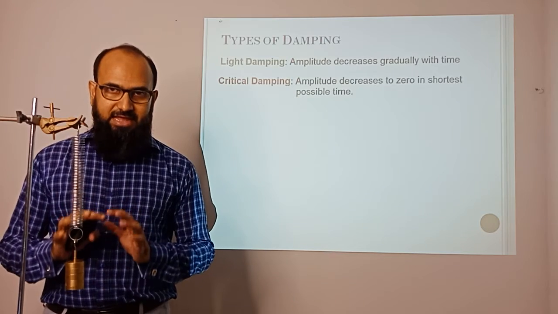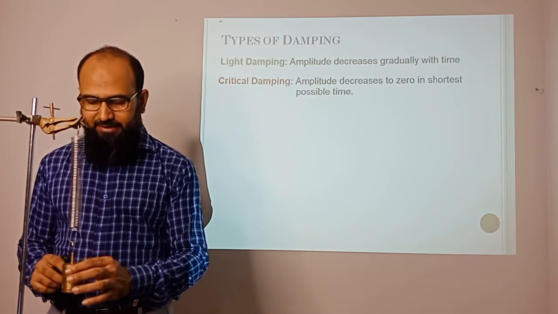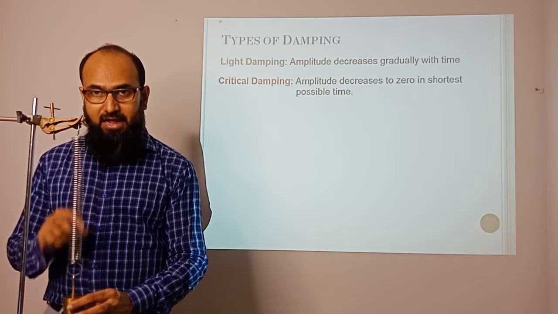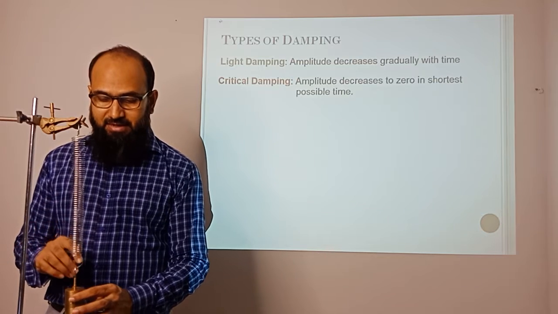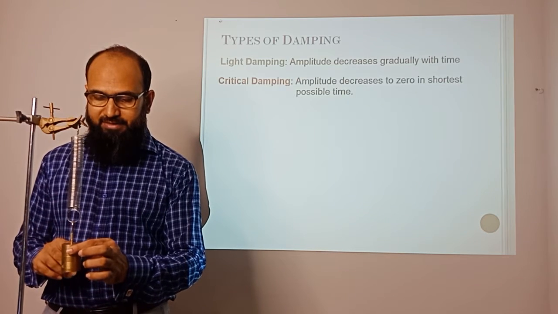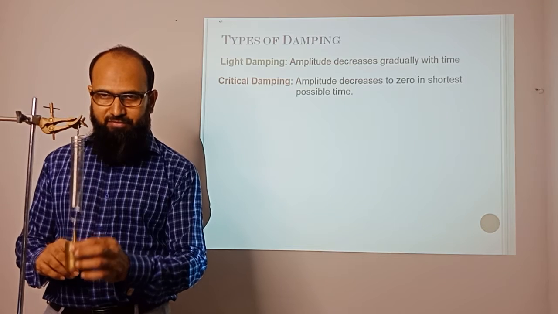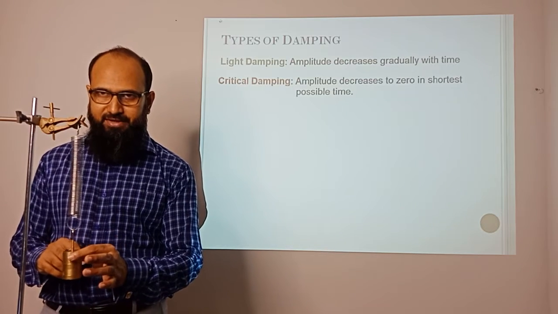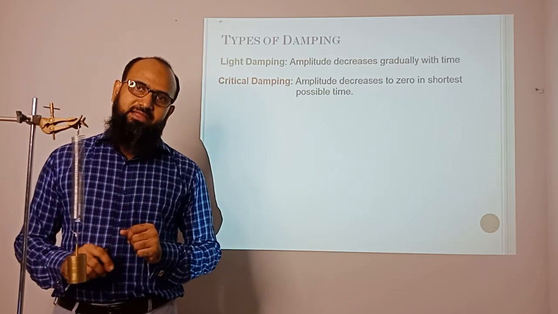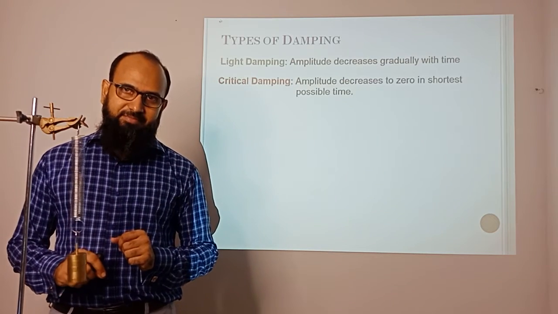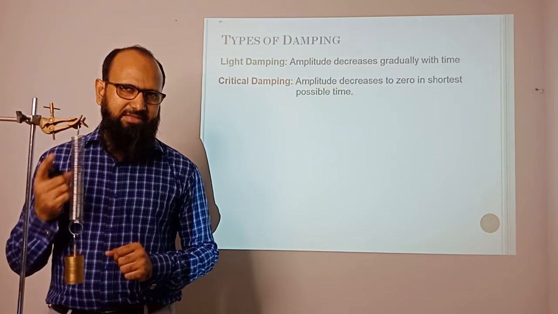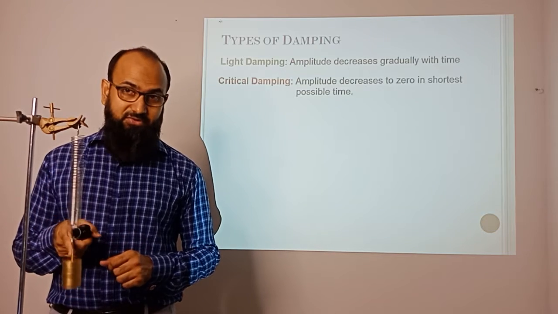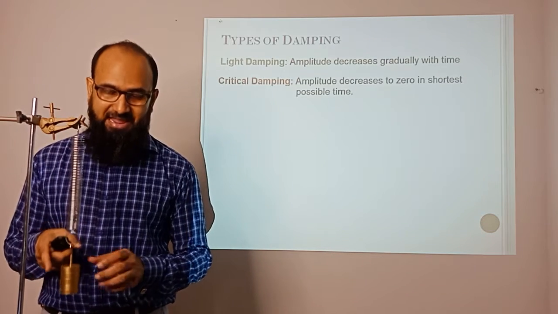If this type of system works, I pull it down and release, but the spring comes over there and stops eventually. There is no more vibration. So I pull it down, release, and it comes over here and stops. That will be the example for critical damping. I think you can't get that one, because in real life it does not ever happen.